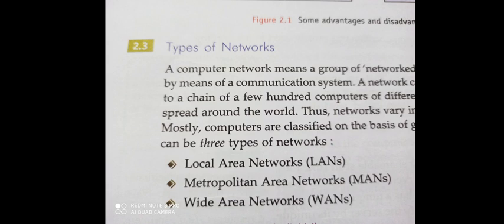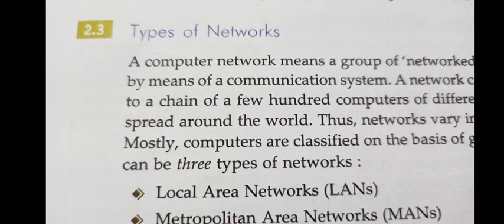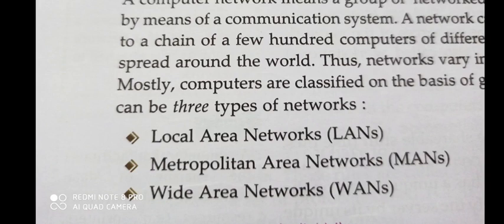Next one is metropolitan area network. Metropolitan area network is spread over a city. The best example of this networking is cable TV network. All your cable TV is spread all over the city. All can view that cable TV by using this networking, and it is spread over a city. It is also used to connect different offices situated in different areas of the same city.